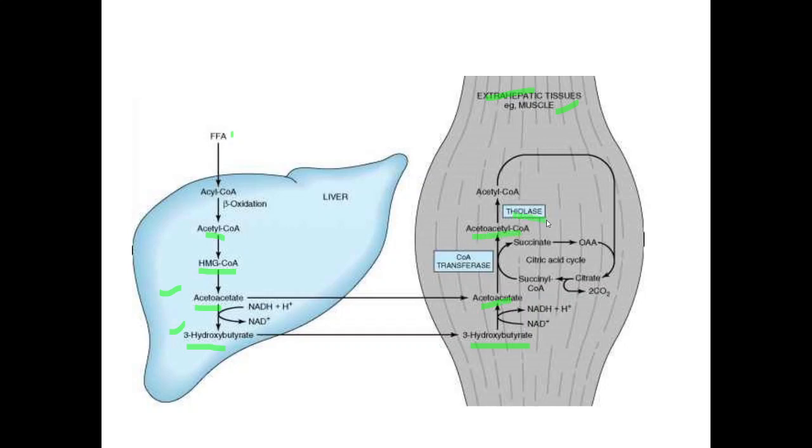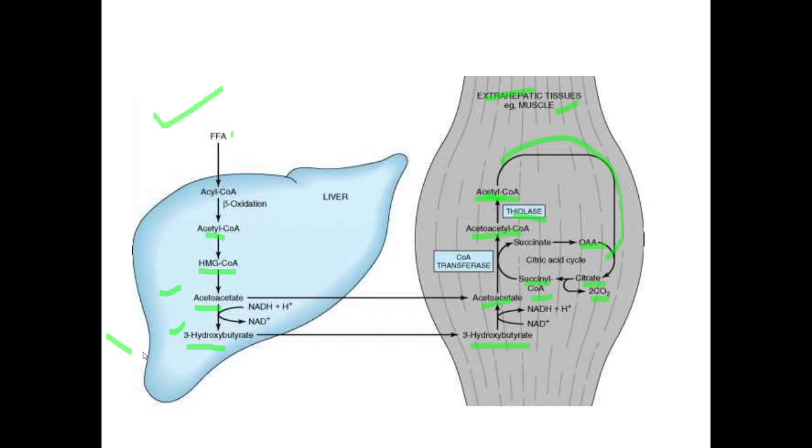With the thiolase enzyme, again we get acetyl coenzyme A. If you want to use it for energy purposes, it can enter the TCA cycle here. In this tricarboxylic acid cycle, the acetyl coenzyme A may combine with oxaloacetate, and we get citrate. This citrate gets converted into succinyl CoA, and via this, two carbon dioxide can be released.